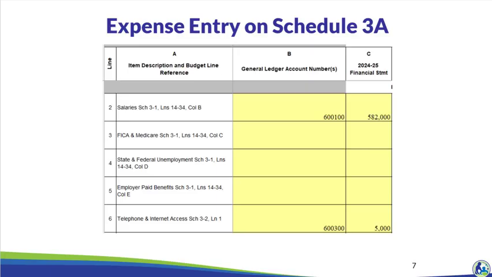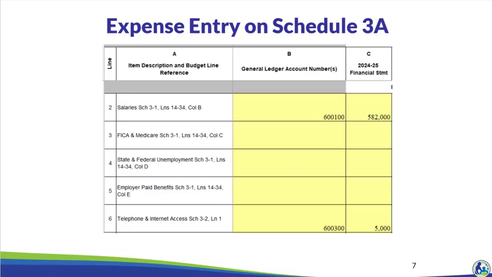The general ledger account numbers and 24-25 financial statement amounts should be entered in before entering in any information into your budget, because this will help you identify where each of the expenses and revenues should be included in your budget. For example, this tells us that telephone and internet access, which is in Holy Love's account number 600-300, should be entered in Schedule 3-2, line 1.